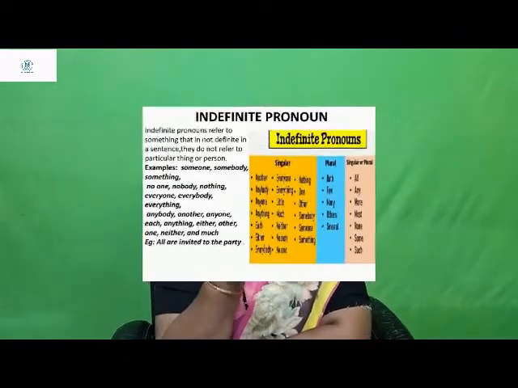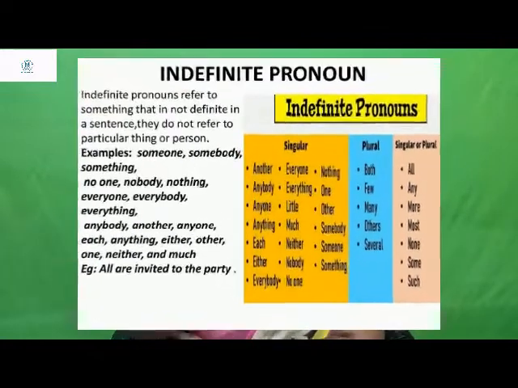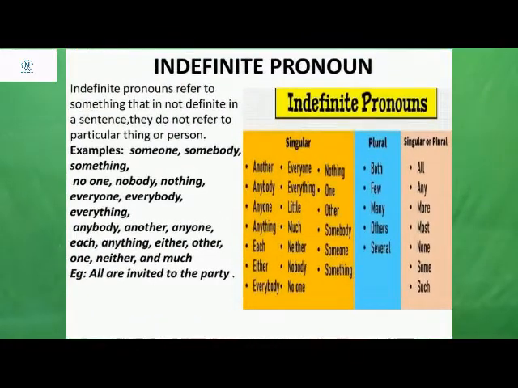I am not specifically saying everyone. I am talking about a common thing, a group. Understood? In that scenario what do we use? Indefinite pronouns. So here are some examples of indefinite pronouns. These indefinite pronouns have a singular form and a plural form also. When you are talking about a group, a cluster, that time you use plural indefinite pronouns. When you are speaking singularly, we'll see which indefinite pronouns to use.